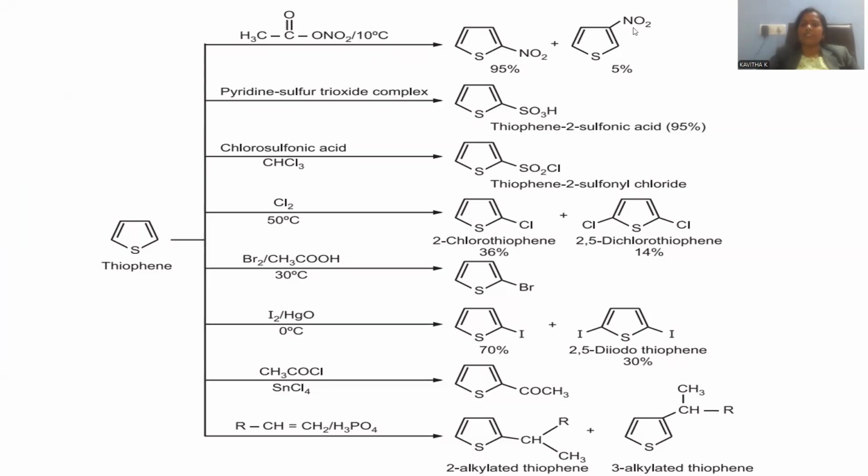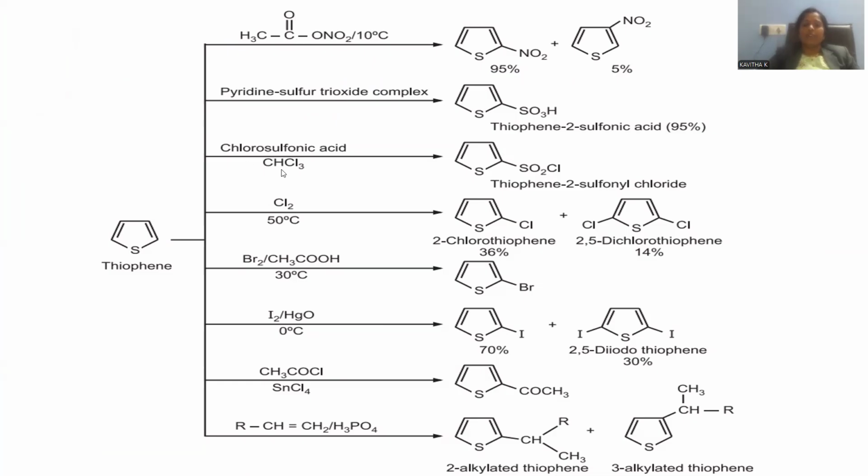There is a certain extent of 3-nitrothiophene, 5% yield, also observed because 3-nitro is feasible but not in much quantity, right? Pyridine in conjunction with sulfur trioxide, that complex will be operated upon this thiophene in order to perform the sulfonation process, giving rise to thiophene 2-sulfonic acid. Again the yield will be 95%.